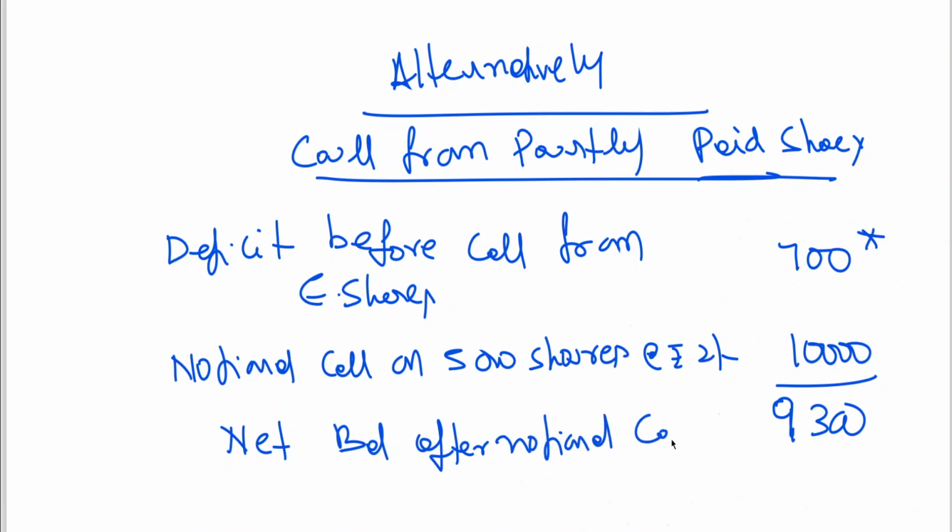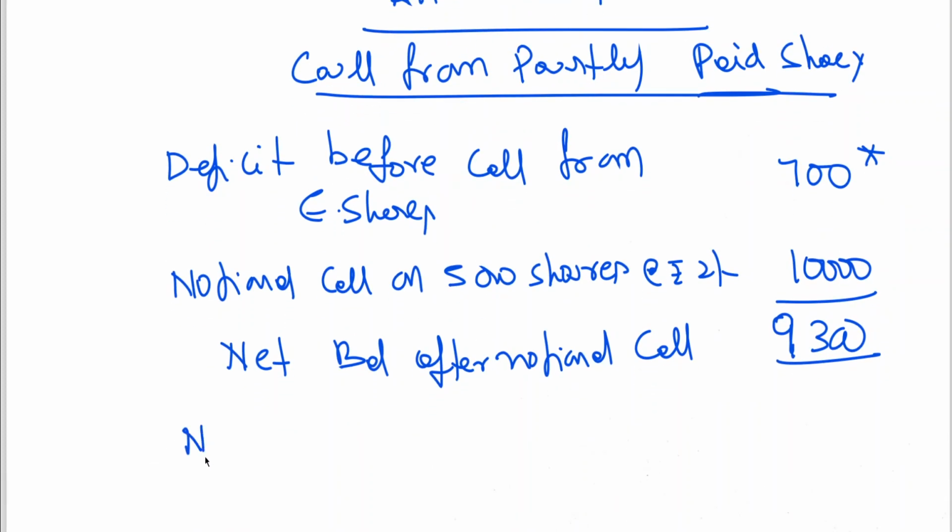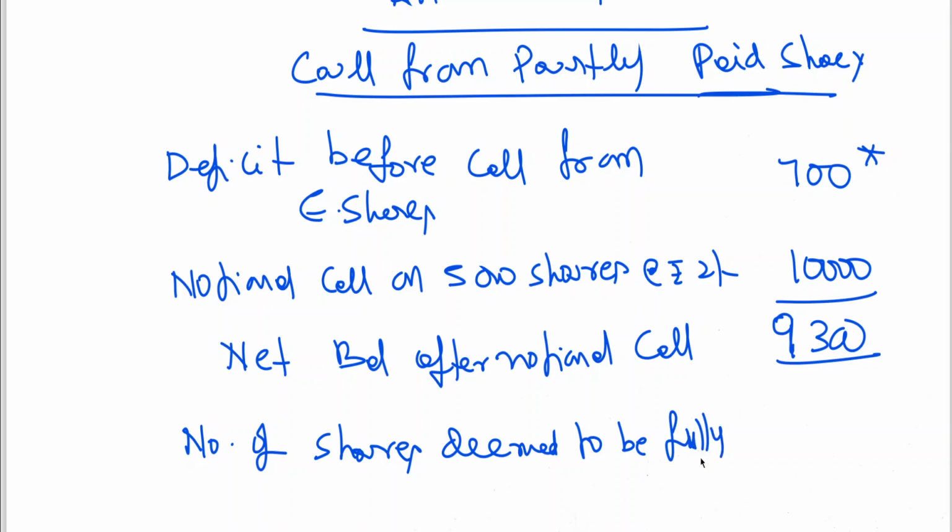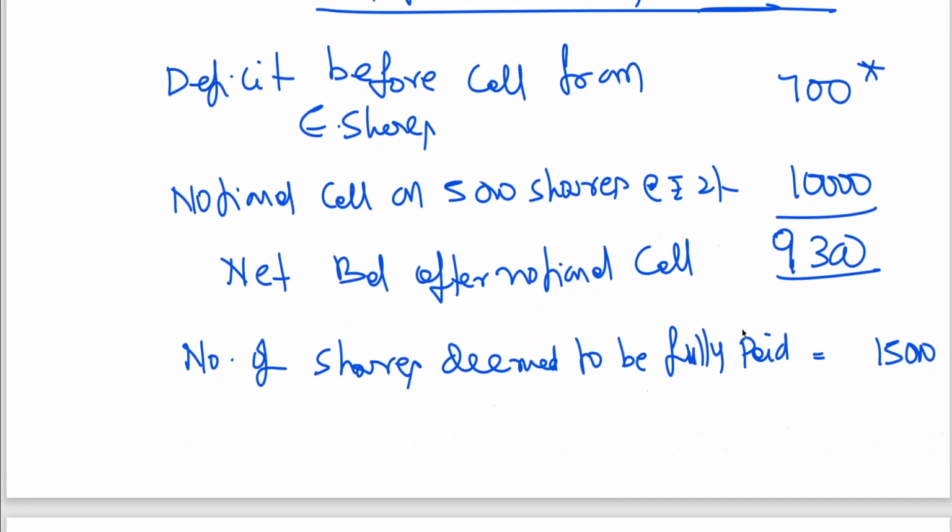In this way also you can do it. Net balance after notional call 9,300. Now you assume that 2 rupees has been paid. So the number of shares deemed to be fully paid is 15,000, because you are assuming the notional call has been made just for calculation purpose. In fact, you are not going to ask him to bring 2 rupees again or make payment. This is only for notional call. So the number of shares deemed to be fully paid is 15,000.